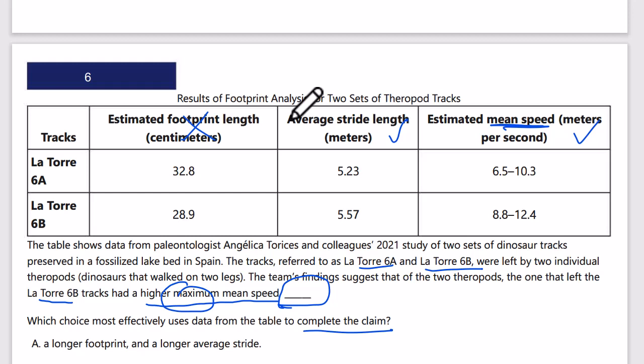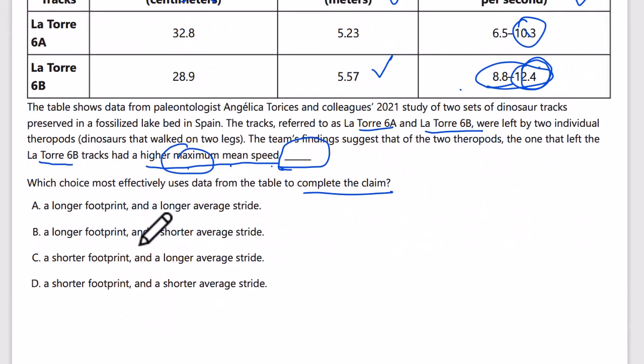So what do we know? The stride length for this one is higher, and its estimated mean speed is higher. The table actually gives a range. So the maximum is 12.4. The maximum here is 10.3. So the maximum mean speed is 12.4 versus 10.3. That's the data we want to prove our point.